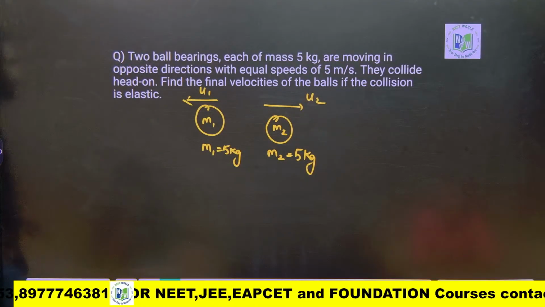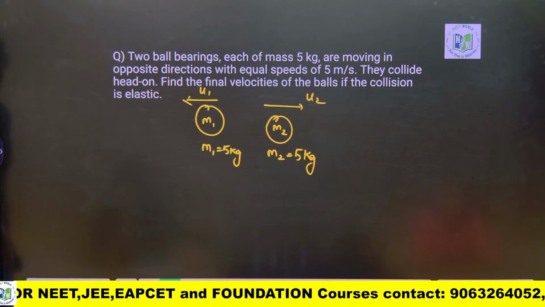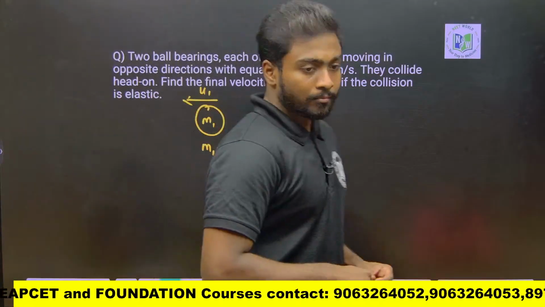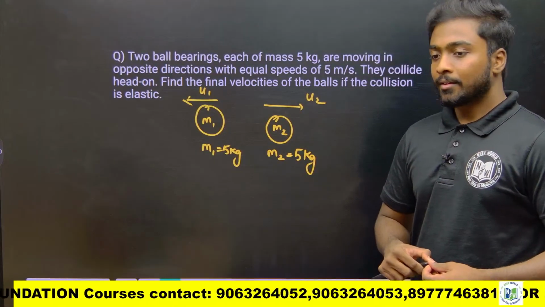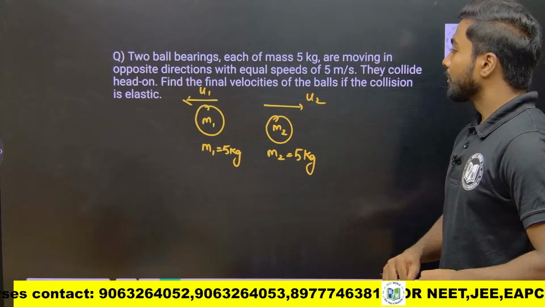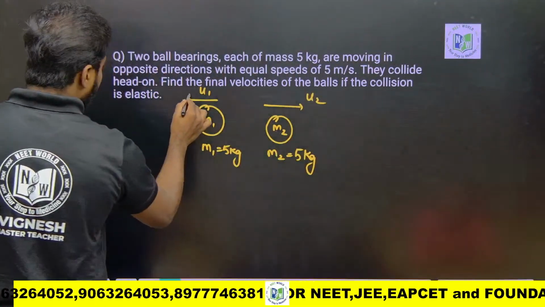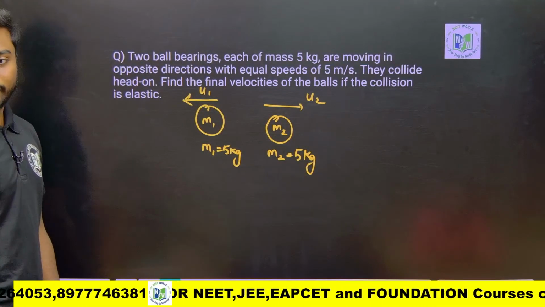Can you find? 5 meter per second, that's it. Yeah, same masses, so the velocities get exchanged: V2 equals U1, V1 equals U2. See, you are correct, 5 meter per second, but the directions are there, no? Both are in the opposite direction, no?